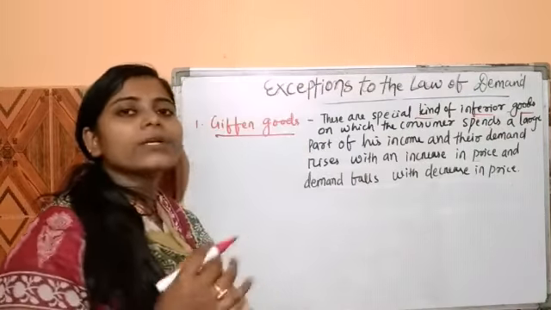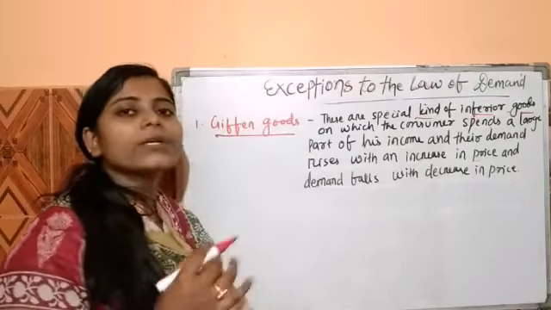So we can say that the price and quantity demanded of Giffen goods move in the same direction, or the demand curve moves upward. As we studied, in the law of demand the demand curve slopes downward, but in this case the demand curve slopes upward.